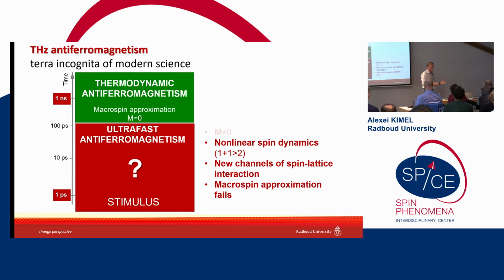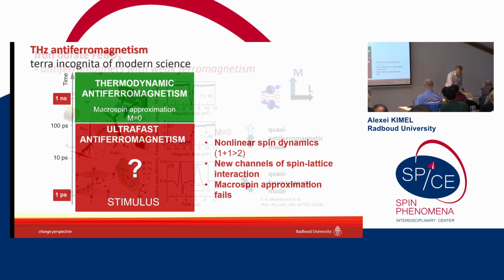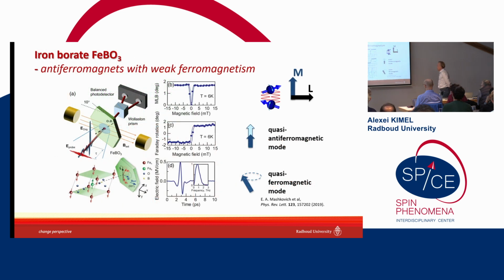So what is the new thing when you talk about nonlinear spin dynamics? The new thing is that if nonlinearities really play a role, then you should see that 1 + 1 is more than 2. Do we see it? Let's have a look. So we take iron borate. This is a weak ferromagnet, a magnet with Dzyaloshinskii-Moriya interaction. So it has two canted antiferromagnetically coupled sublattices. You can describe this by magnetization 1 of one sublattice and magnetization 2 of the other, but the same magnetic structure can be described by two mutually orthogonal vectors, the antiferromagnetic vector and the magnetization.